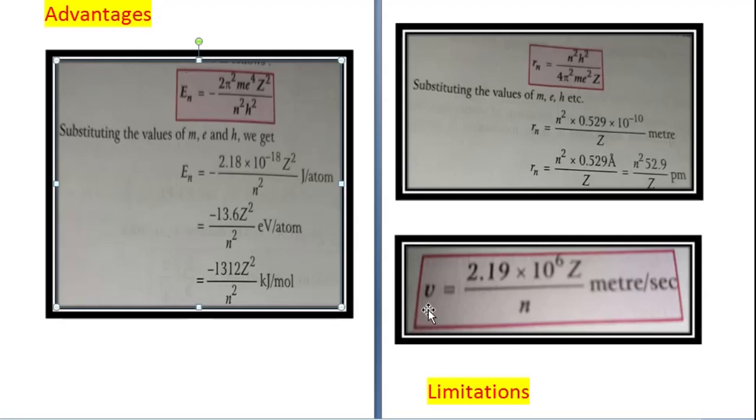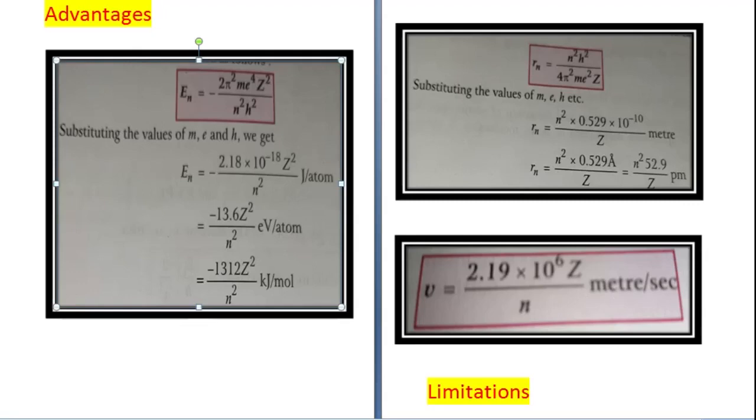The atomic spectrum of hydrogen atom can be explained by Bohr's atomic theory, and the velocity of the electron can also be calculated for hydrogen, He plus or Li2 plus etc. by the formula v is equal to 2.19 into 10 to power 6 Z upon n meter per second.